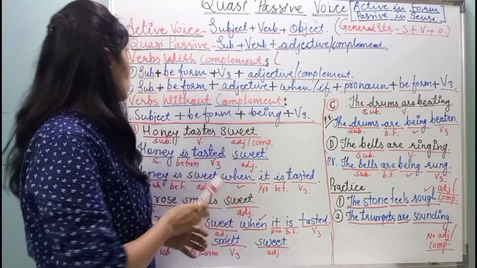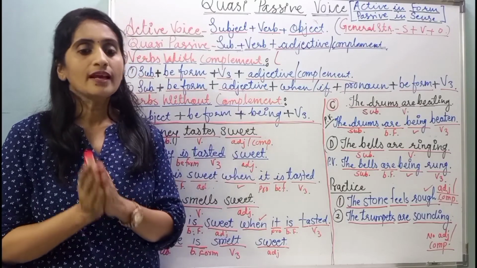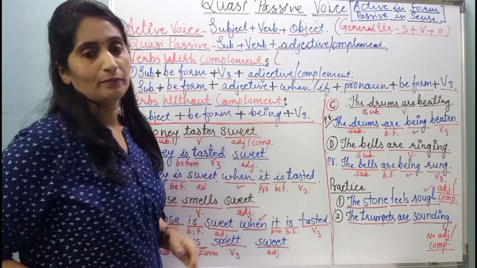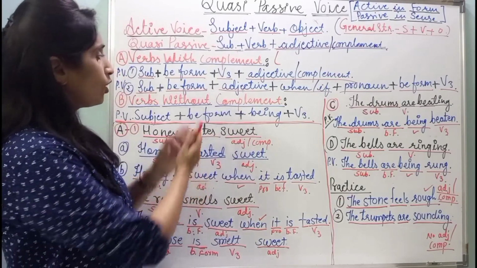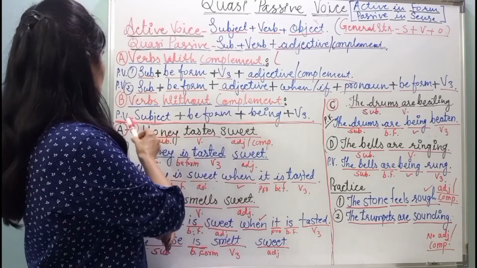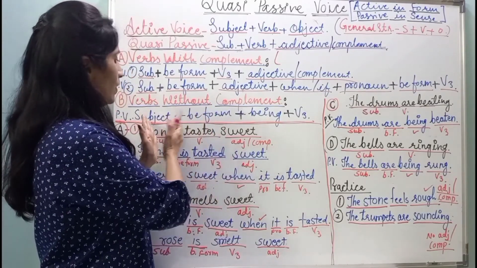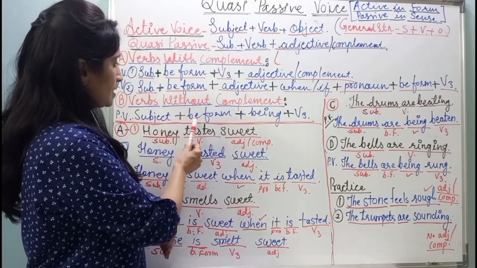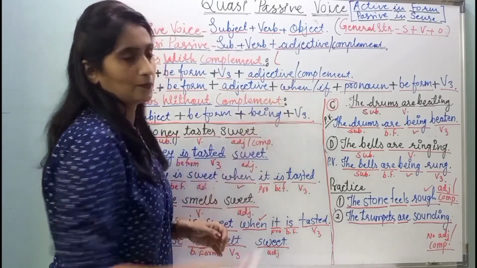Okay, now the second type is all the sentences in which the verbs are without complement. Then how to convert the sentences of this type? So the passive voice can be done if you follow this simple structure. Subject plus be form plus being plus V3.